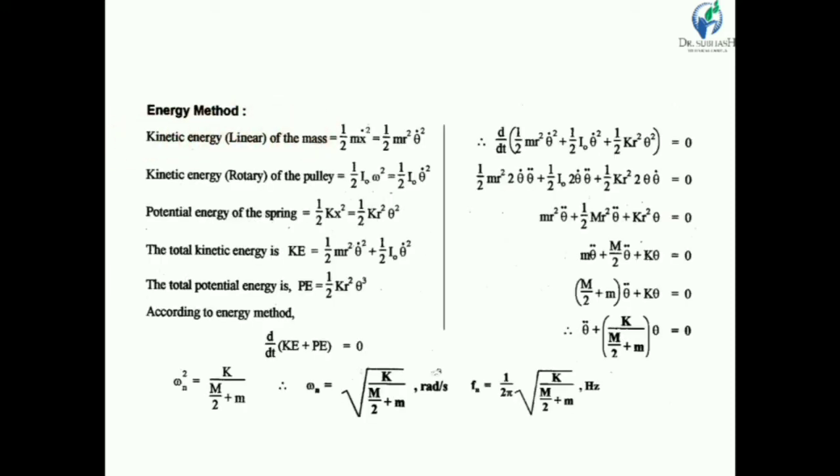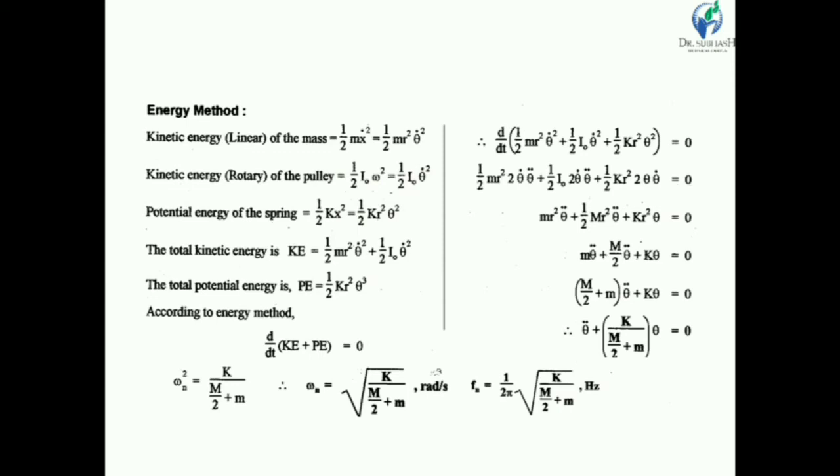So we know that a mass having linear motion, so linear kinetic energy of mass is 1/2 m x dot square. So we can say that x dot is r into theta dot, so it is equal to 1/2 m r square into theta dot square. Now pulley having rotary motion, so kinetic energy of the pulley is equal to 1/2 I-O into omega square, so 1/2 I-O into theta dot square. So theta dot is the angular velocity.